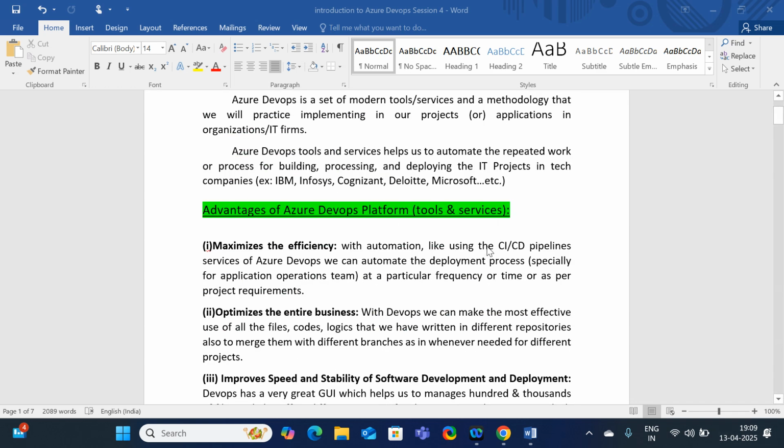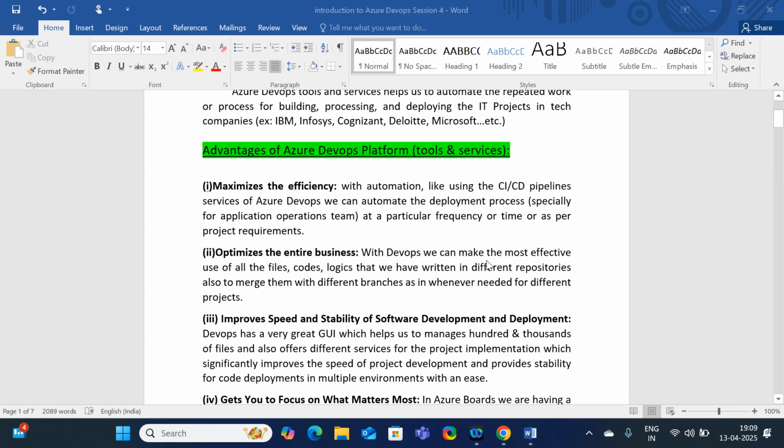So what are the advantages? Let us have a quick look. It maximizes the efficiency. Efficiency means how much we get. If I put in 100%, how much efficiency will I get? By using the DevOps practices while implementing my project, it maximizes the efficiency, with automation, like by using the CI/CD pipelines.